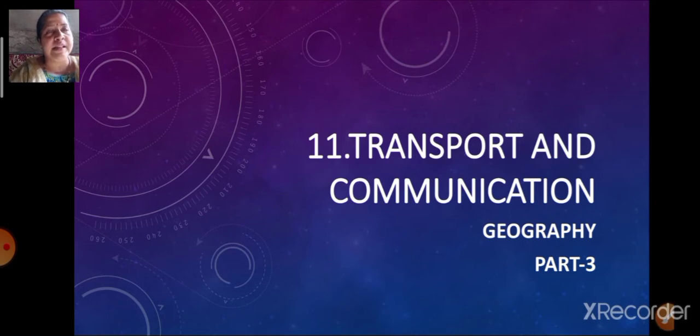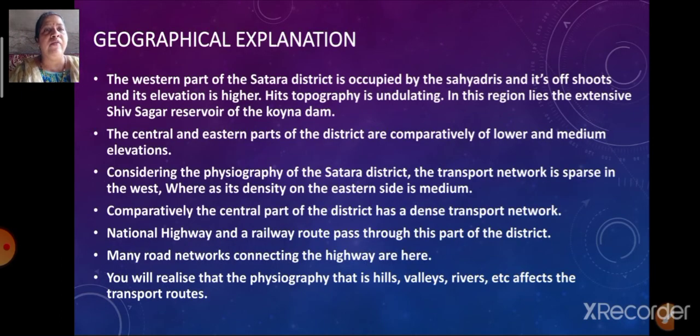In our previous lecture, we were learning about the geographical explanation of Satara district physical map and the transport map. I have told you that when we want to know about the transportation route of a particular place, the physiography plays a very important role, whether that place is having hills, valleys, rivers or any other physical feature. The transport route depends on that only. Children, till here I had explained to you already. Now let's continue.